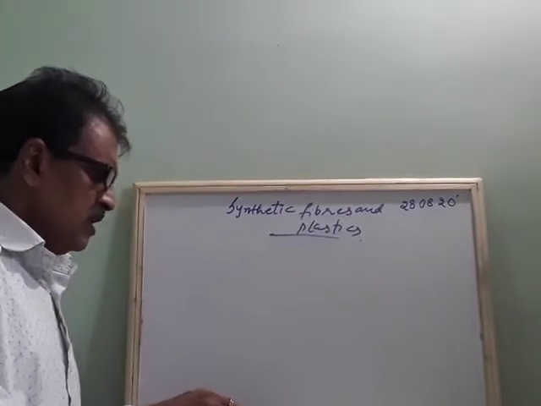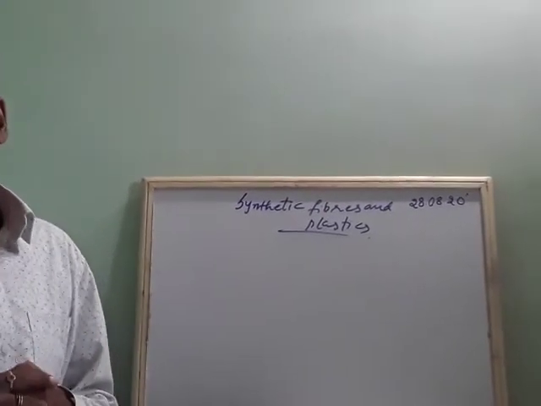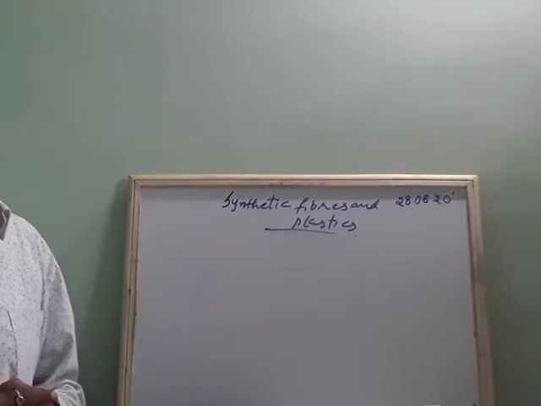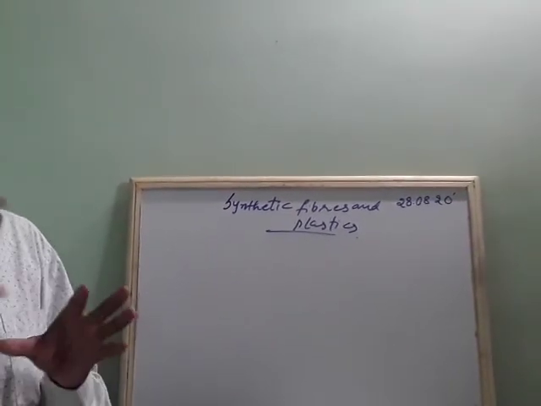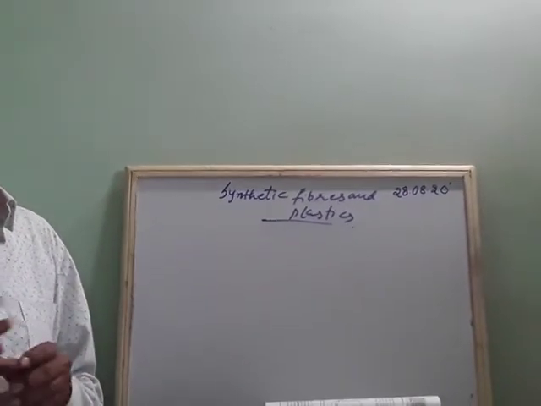Generally they are called household articles. You take a toothbrush, a mug, a steel or plastic glass. These are all made up of fibers which are man-made. We call them artificial fibers.